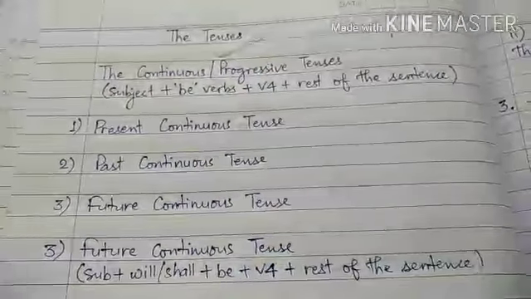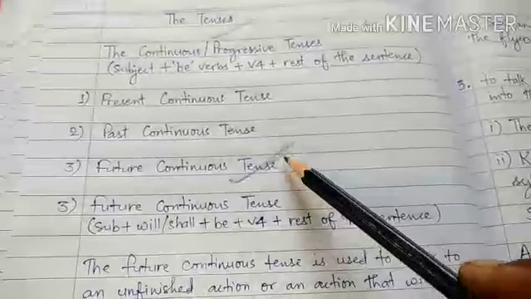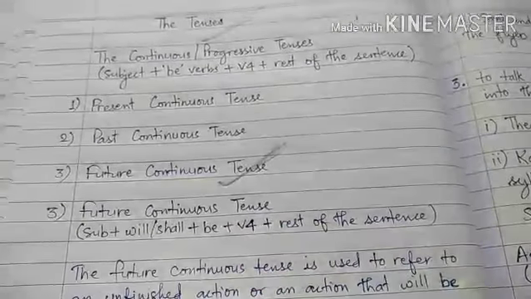We will understand the verb forms used in the future continuous tense, the structure of sentences when we write affirmative, negative, and interrogative sentences in the future continuous tense.